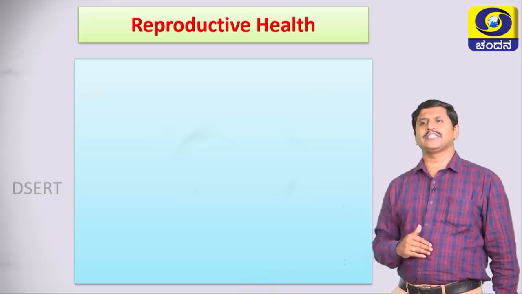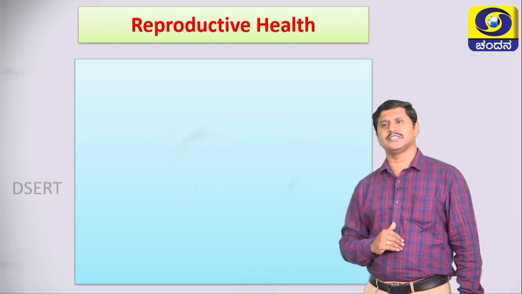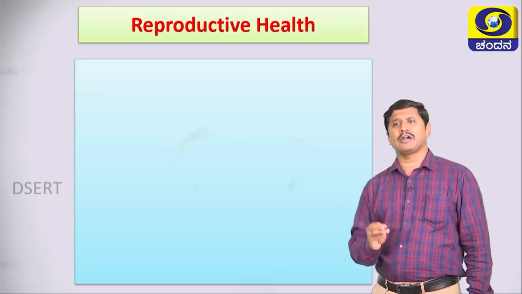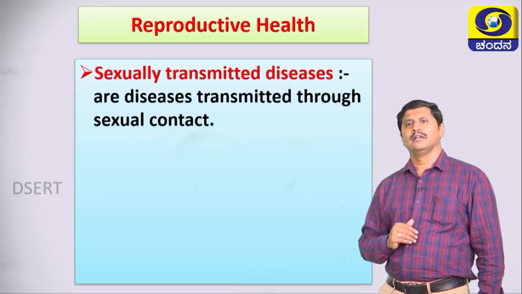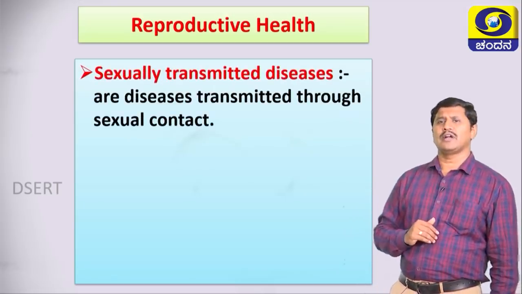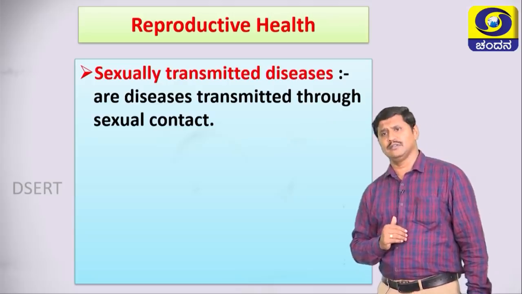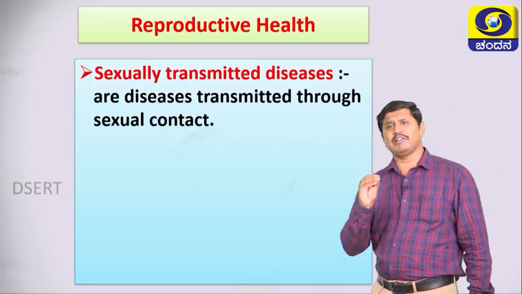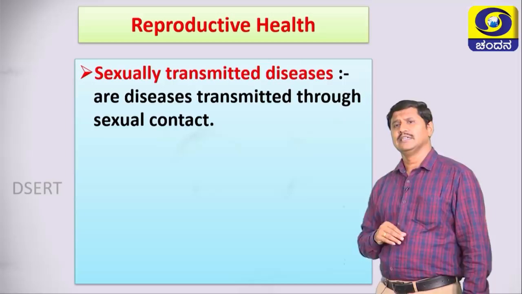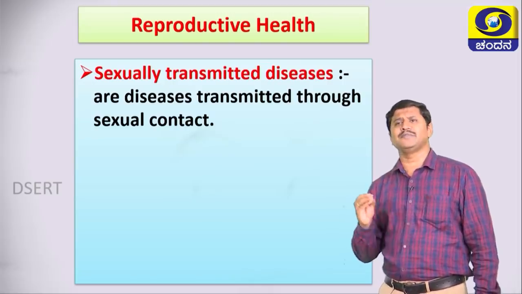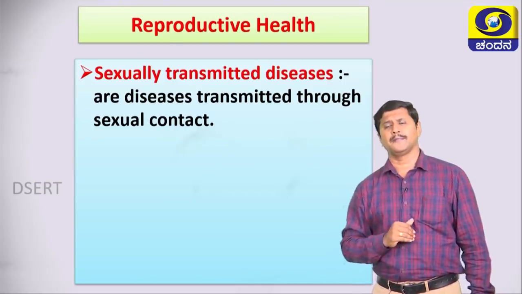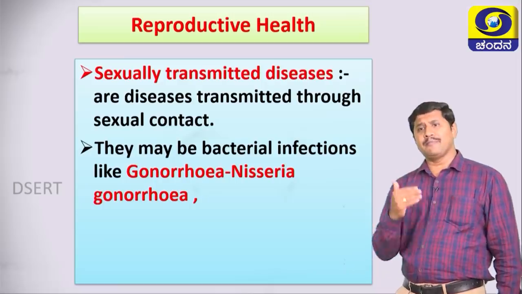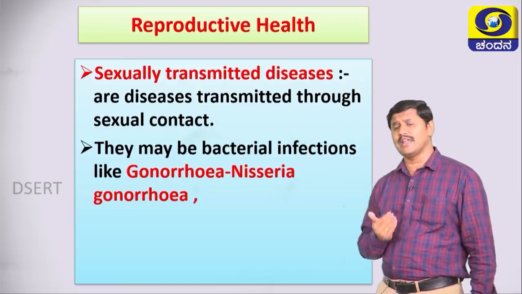Then move on to the next concept, the last concept in this chapter, reproductive health. Okay. Before that, we know what is meant by STDs. What is STDs? Sexually transmitted diseases. These are the diseases transmitted through sexual contact. There may be bacterial infections like gonorrhea.